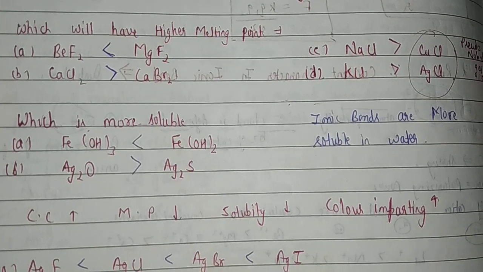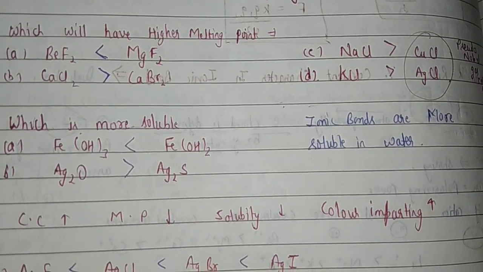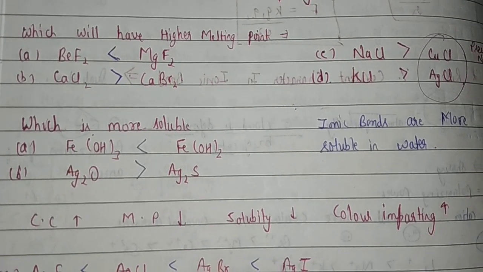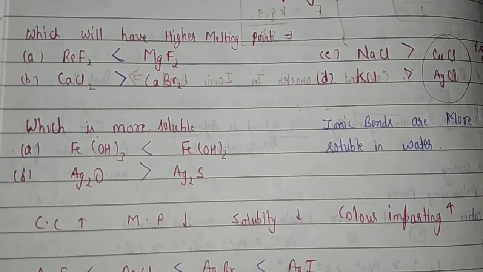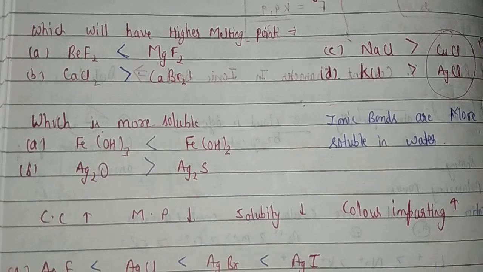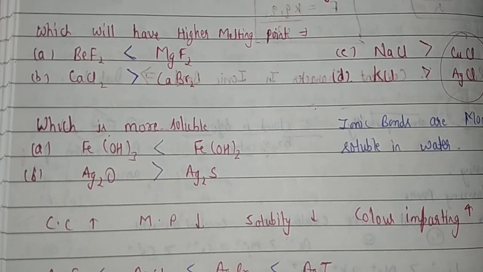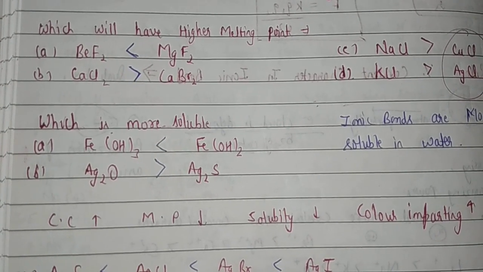Now, on the basis of higher melting point, which one has the higher melting point? Ionic compounds have higher melting point. So first of all we have to find out which one has more covalent character. The one having more covalent character should have lower melting point and boiling point.